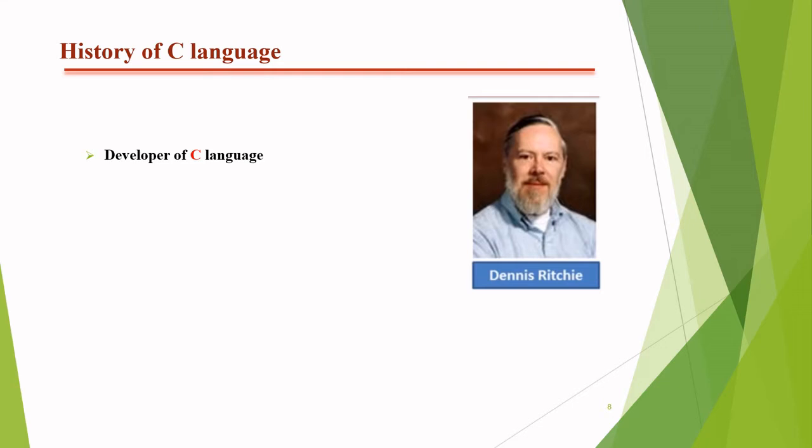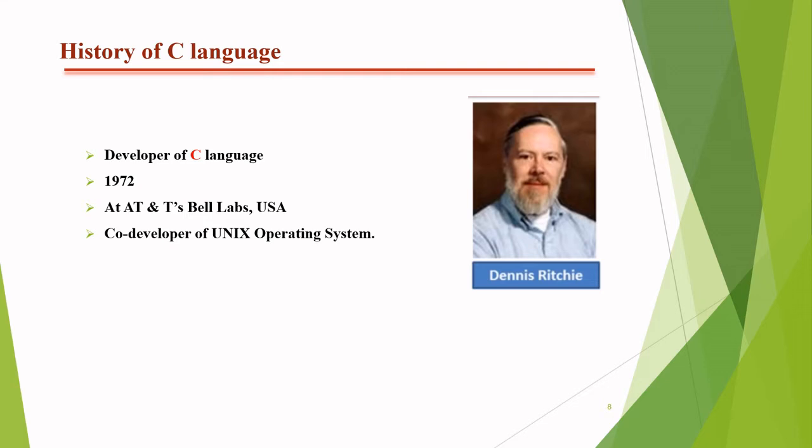Actually, he wanted to enhance the operating system developed by Ken Thompson known as the Unix operating system. For the enhancement of that operating system, he introduced a new language which is known as the C language. In 1972, he introduced this language at AT&T's Bell Lab in the USA. Basically, he is also known as the co-developer of the Unix operating system.